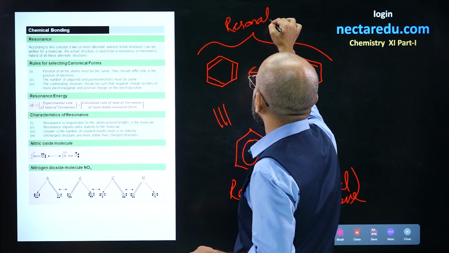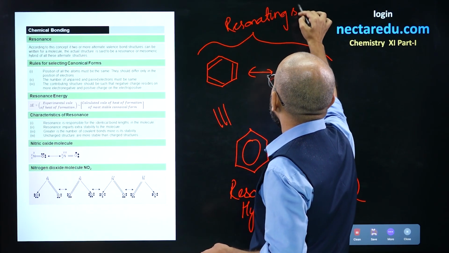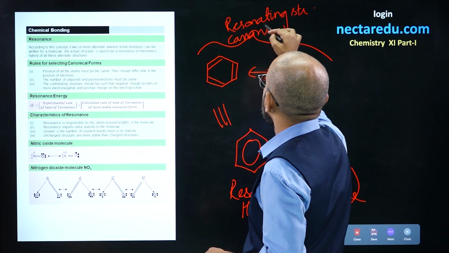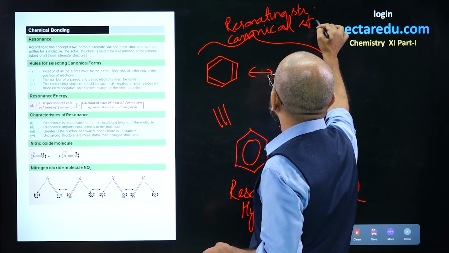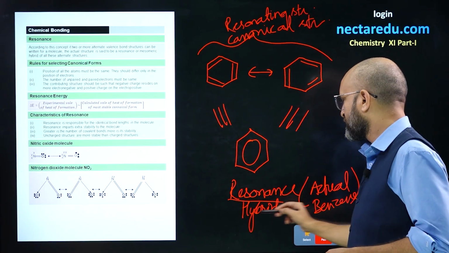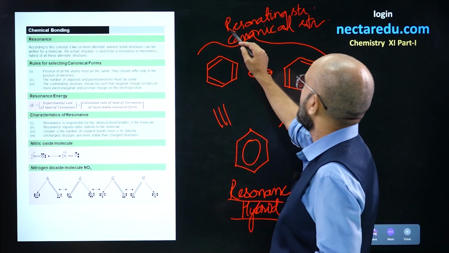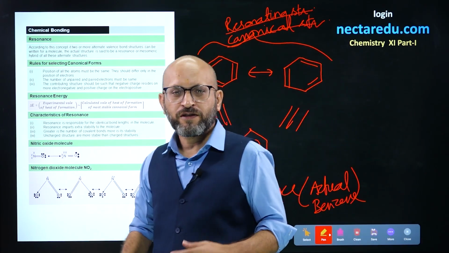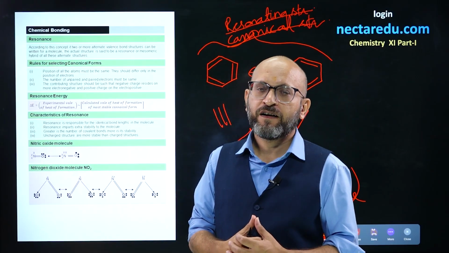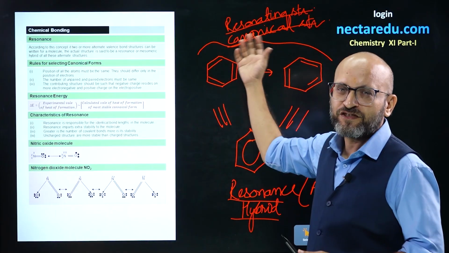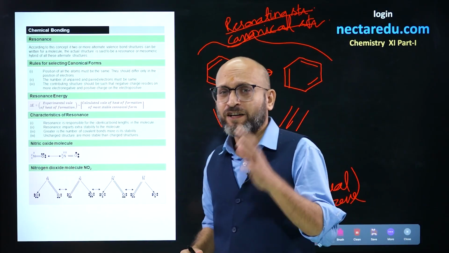These are called resonating structures, or we can call them canonical structures or contributing structures. So, the actual molecule is represented by the resonance hybrid, and the possible imaginary structures for a molecule we call canonical or resonating structures. These are theoretical imaginary structures. So, resonance is a theoretical concept.